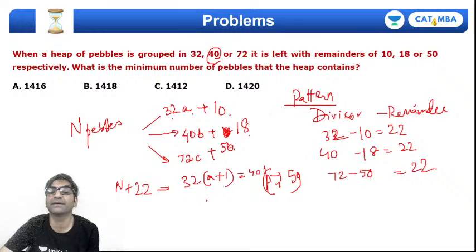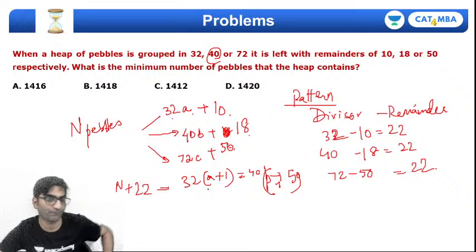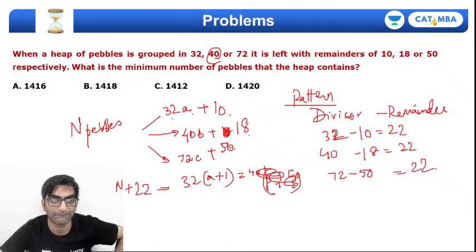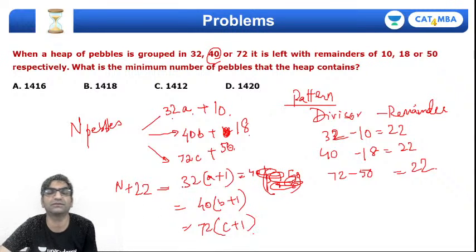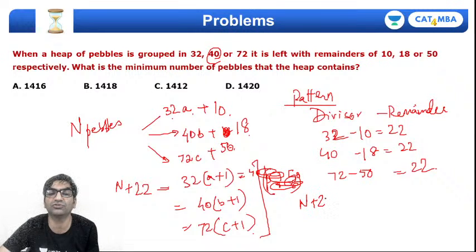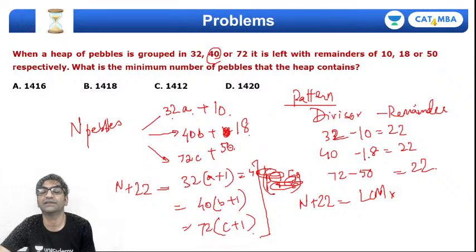And finally, it's either 32 times a plus 1 or 40 times b plus 1, or it can also be, इसमें भी अगर 22 ऐड करेंगे तो 72 into c plus 1 बन रहा है, right? तो बेसिकली मैं ये कह सकता हूँ कि n plus 22 जो है इन तीनों से डिविजिबल है, 32, 40 और 72 से. तो n plus 22 जो है इनके LCM का मल्टीपल होगा. That will be LCM into something. What is that something? What is the LCM of these numbers?